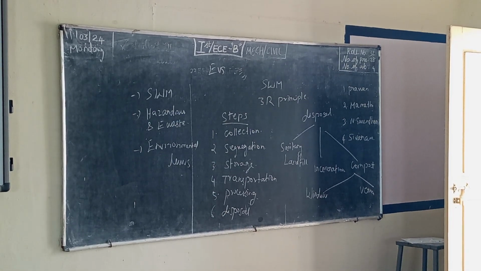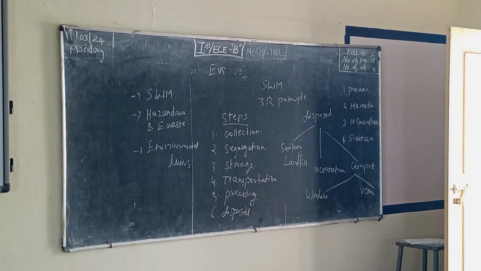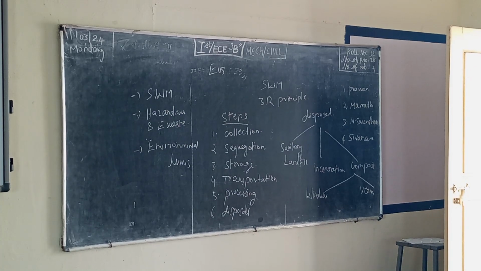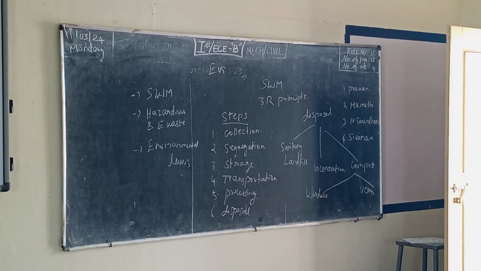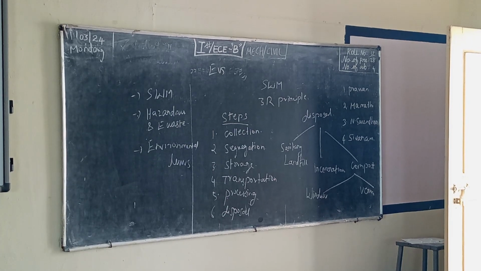First we have to identify our needs. If you are going to purchase any material, we have to fix whether that material is actually needed for our survival or not. Some of the materials are needed for our survival, and some are only for our desire. So before the purchase, we have to classify whether these materials are actually needed for us or not. That is the first one, reduce.